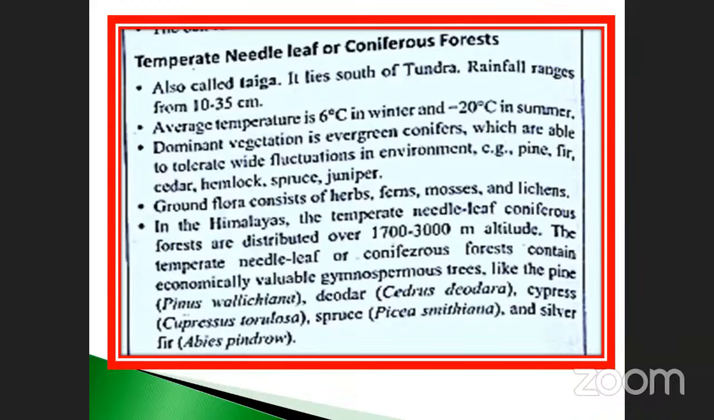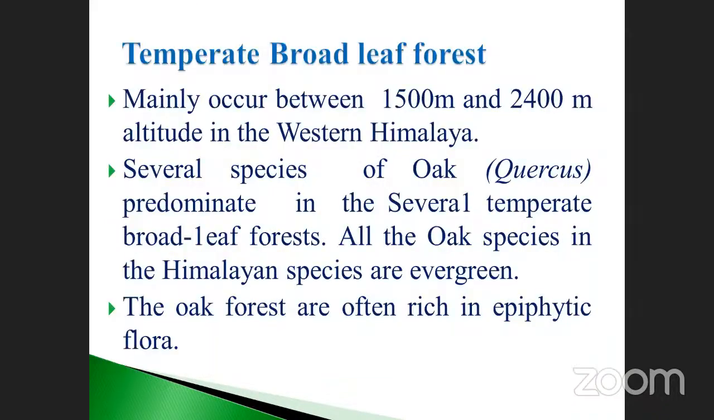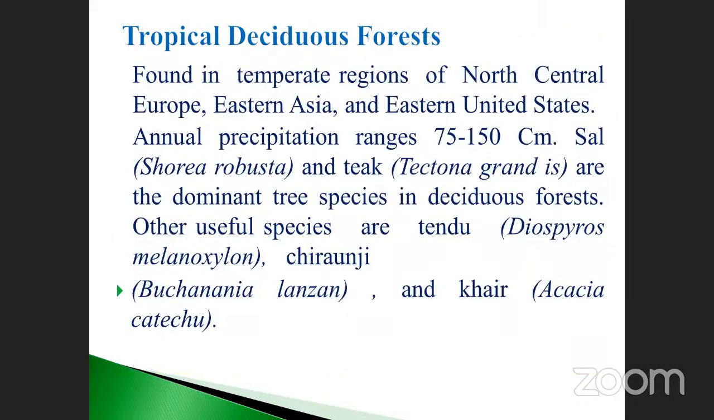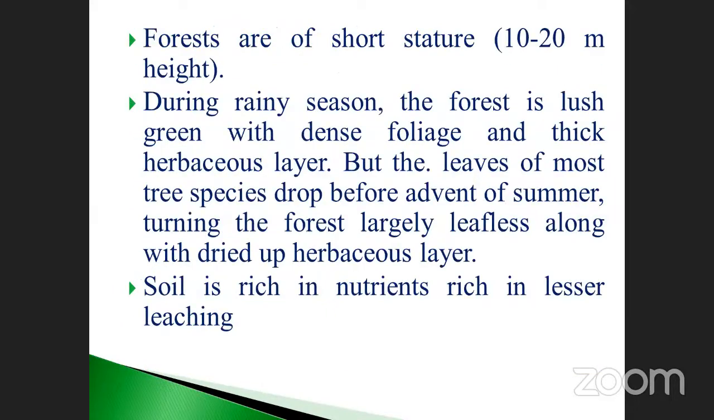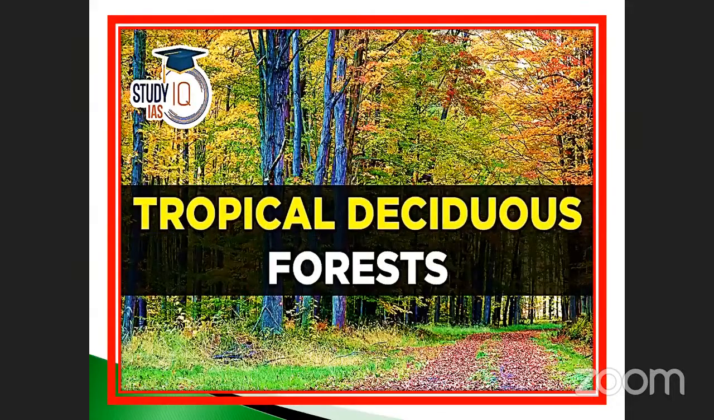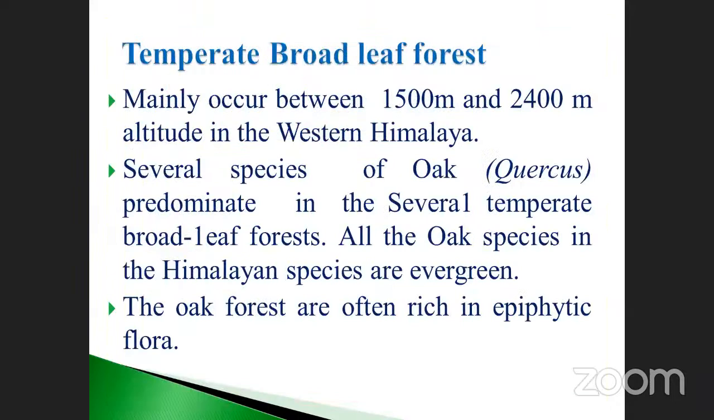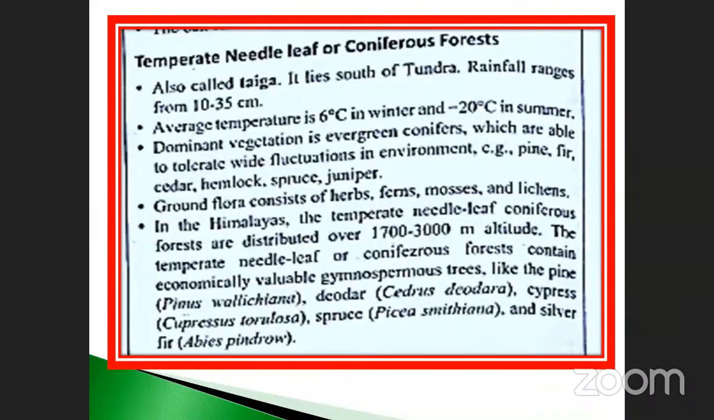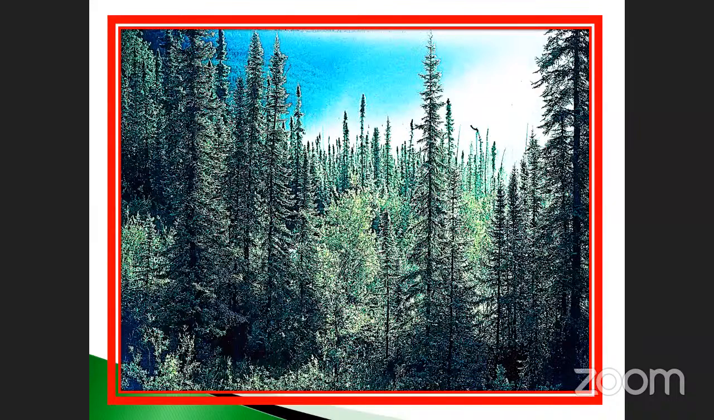What are the four regions we already studied? The first one is called tropical rainforest. The second one is tropical deciduous forest. The third one is the temperate broadleaf forest. And the last one is the temperate needle leaf coniferous forest. You can see that this is the coniferous, with needle-like leaves. So these are the important ones.